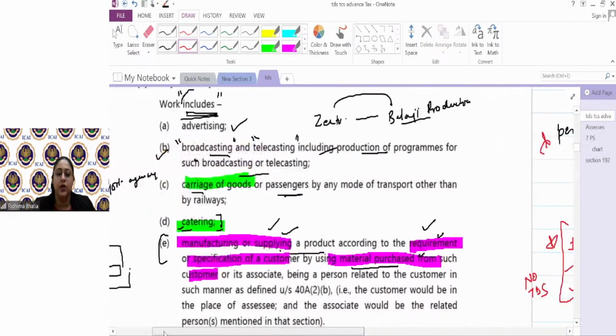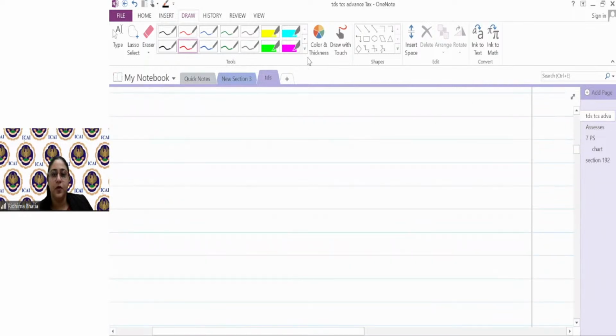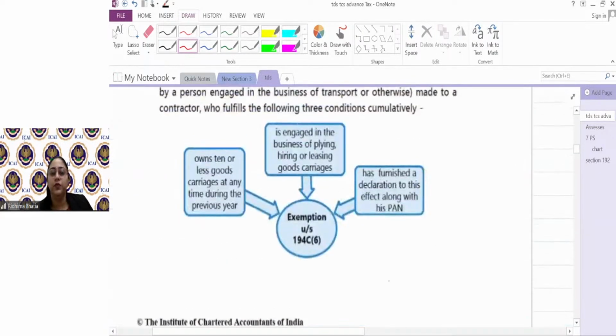Got it? So ये point पे we again dedicated a good time so that you can have a clear understanding about what is work, what types of payments are covered under work. अब बताओ guys, कहीं कोई confusion?